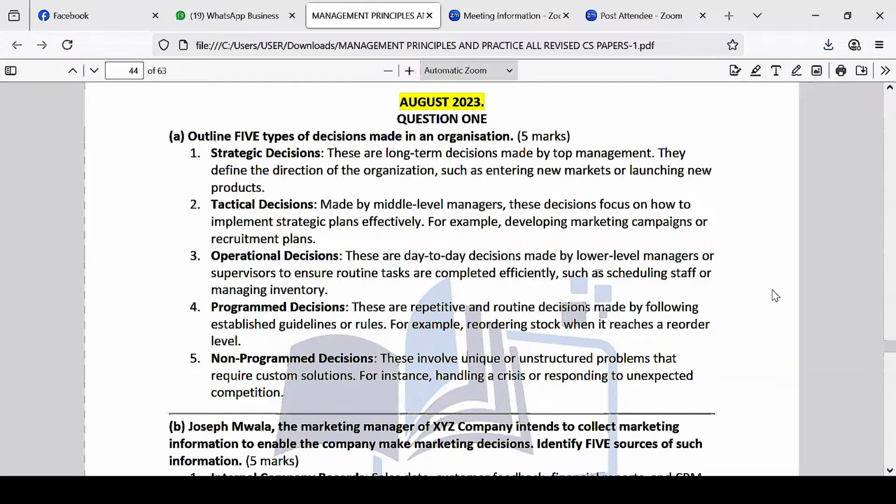Then number 2 is called tactical decisions. The second one is called tactical decisions. Which are these decisions?